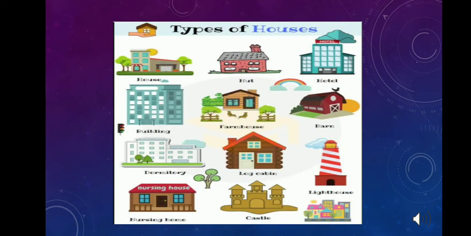So let's revise. We need shelter. We all need a house to live in. A house protects us from sun, rain, cold, and storm. It keeps us safe from thieves and stray animals. It also keeps away dust, dirt, and insects.